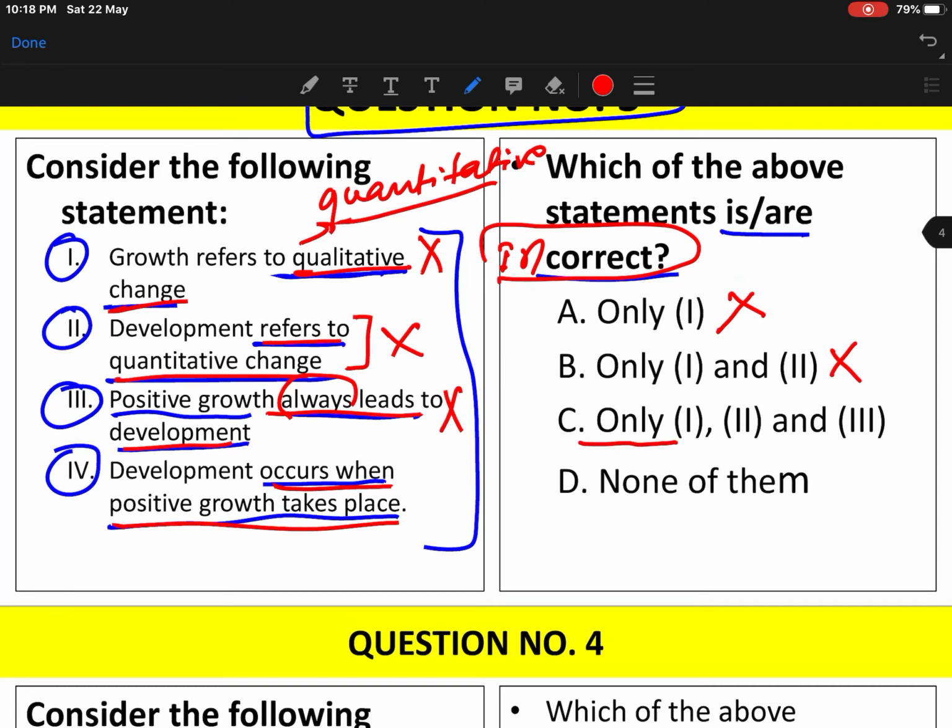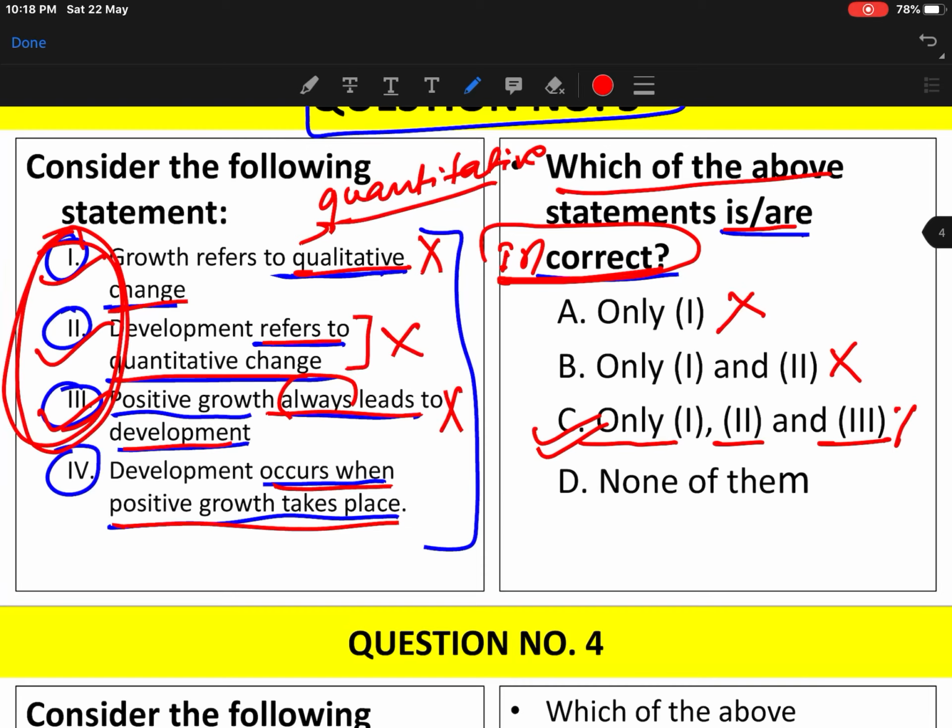So C, only one, second and third, yes, this would be the correct option, because the question is asking which of the following statements are incorrect. First is incorrect, second is incorrect, and third is incorrect. All these three statements are in option C. So the option which is correct is C.